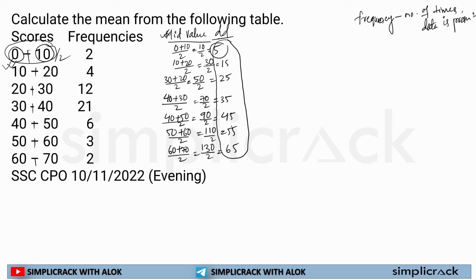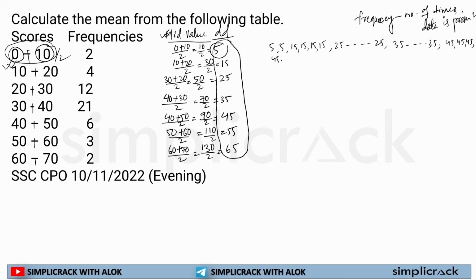So I can say 5 is present twice. So if I have to write down this data, I would write 5 twice. Then 15 is present 4 times. Then 25 is present 12 times. Then 35 is present 21 times. Then 45 is present 6 times.